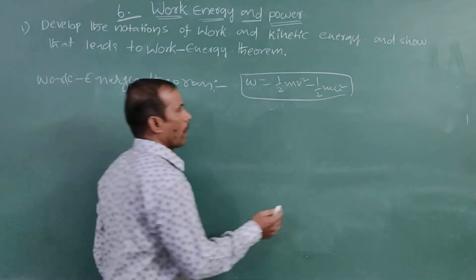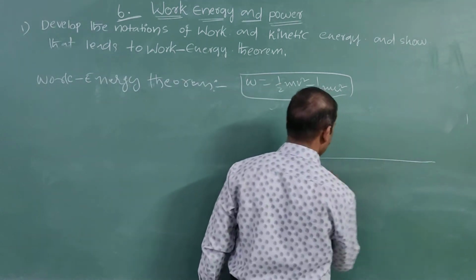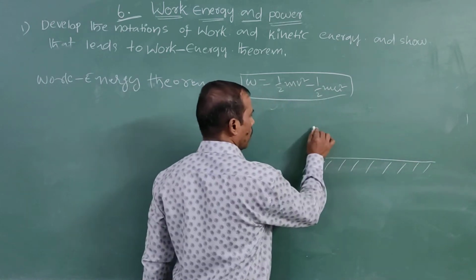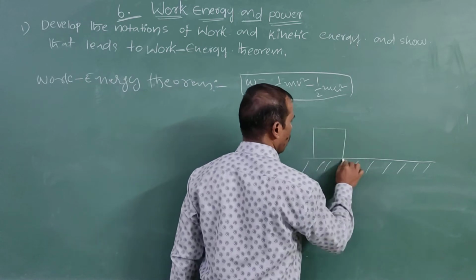For example, this is a surface. The mass of the body, for example, m.